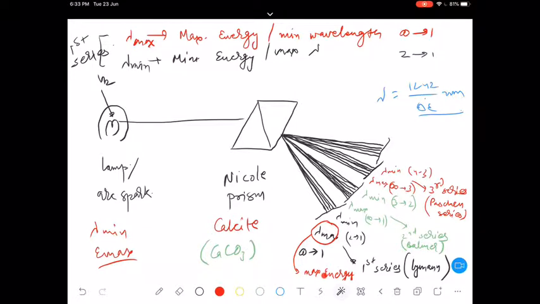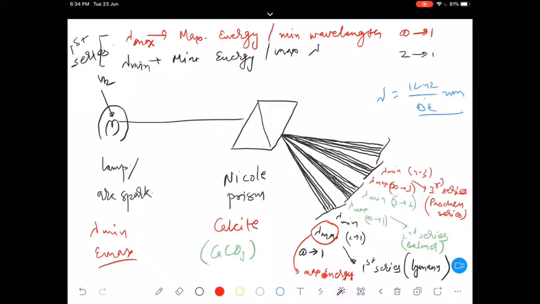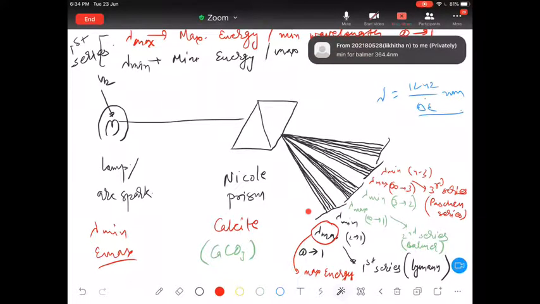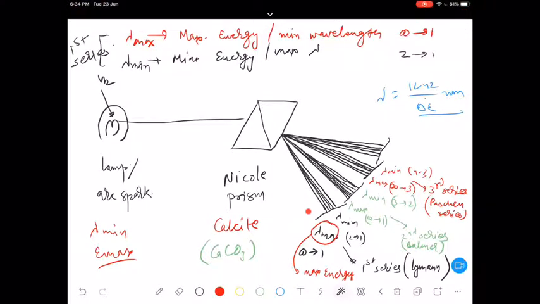Good. So first series, is it coming out in UV region? Second one, is it coming out in visible range? Means this first series minimum for Balmer is 344 nanometer. Yes.